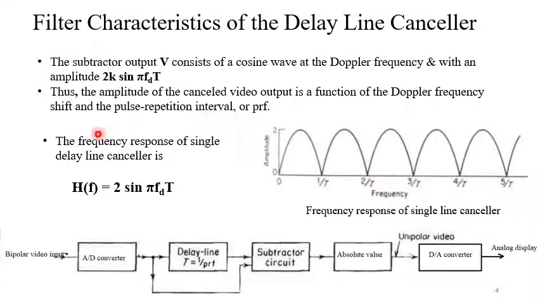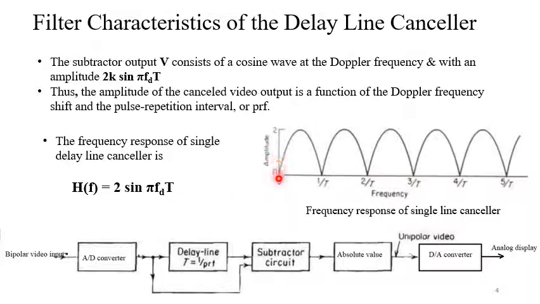The frequency response of the delay line canceller can be written as a simple output by input ratio. H(f) equal to 2 sine pi fd T. This is the response, or the transfer function, of the delay line canceller.